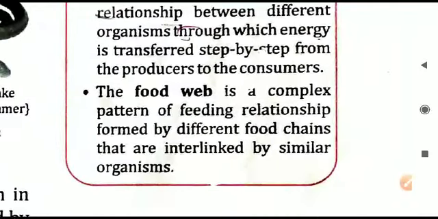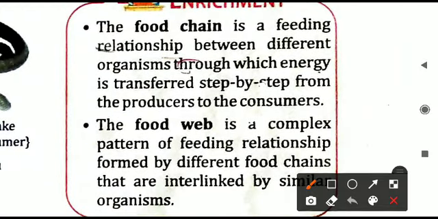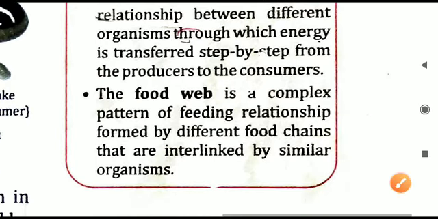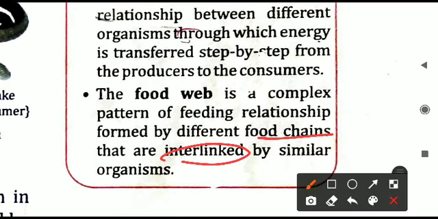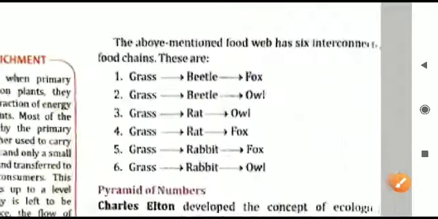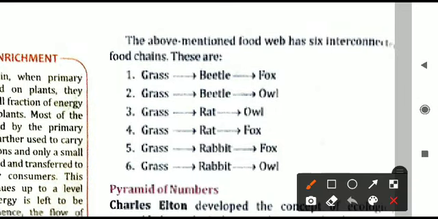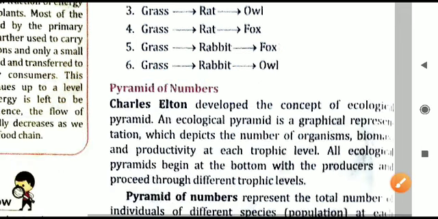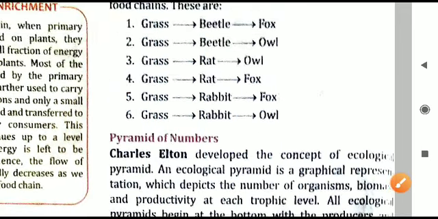So what is the exact definition? Food web is a complex pattern of feeding relationships formed by the different types of food chains interlinked together. Whenever different food chains interlink, what is formed is called the food web. So that is how the energy moves in nature. Here are different types of food chains, and all these can work together in the form of a food web. So you can read through how which animal is being eaten by the other.